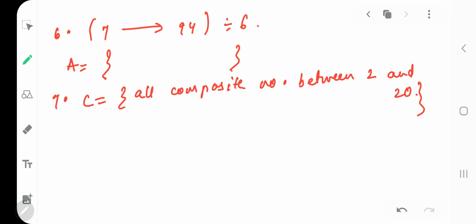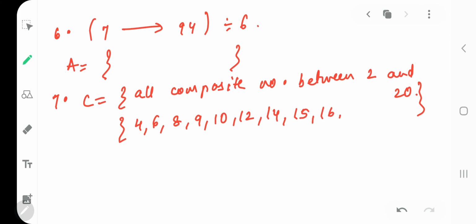Prime number जो सिर्फ 1 की टेबल में और अपनी टेबल में आते हैं. Leaving those prime numbers, rest other numbers are called composite numbers. So leave the prime numbers and your rest other numbers like 4 you can get in 2 table, you can get in 4 table, you can get in 1 table. Then 6, 8, 9, 10, 12, 14, 15, 16, 18.